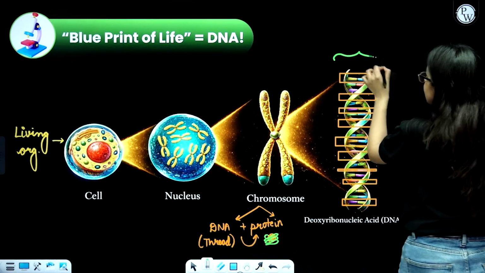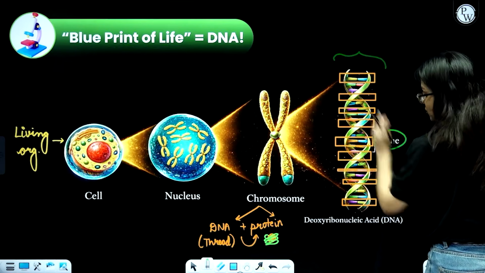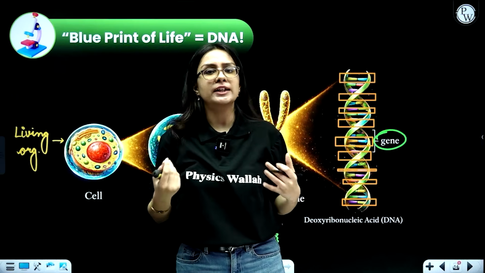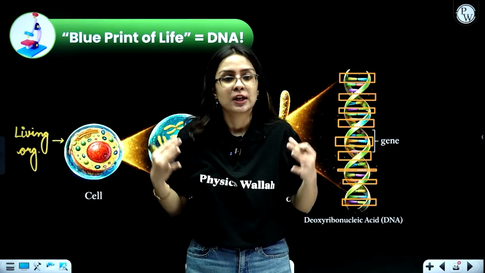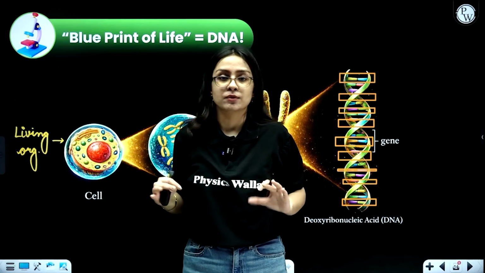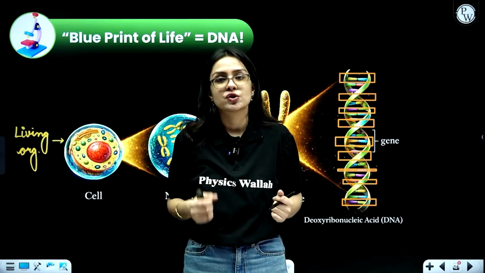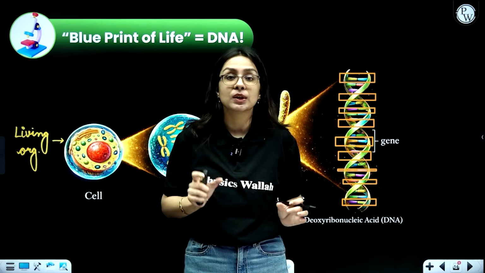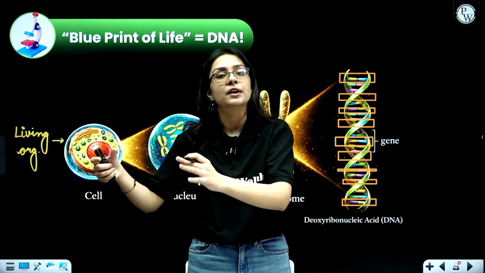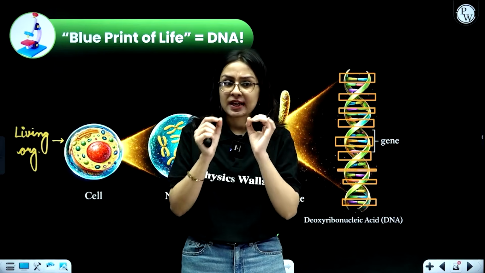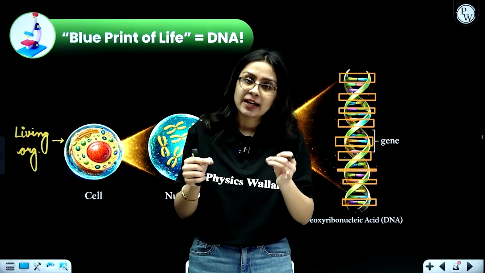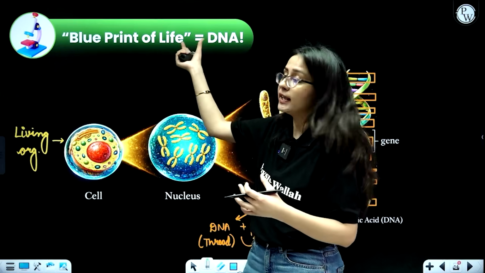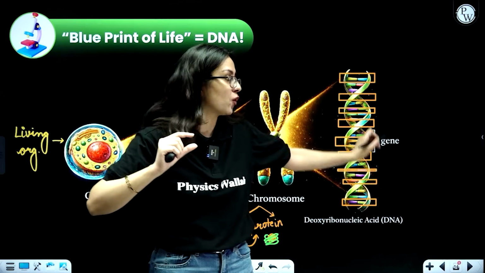So the blueprint of life is DNA, because this DNA has all the information in the form of genes to perform all the functions. I hope it is clear. Blueprint in basic terms means any instruction manual to perform a particular action. For example, if you buy a new television, a new car, or any electrical appliance, you will always get a manual with it as to how to use that particular product, because that blueprint has all the information. Likewise, to maintain life, the blueprint happens to be DNA, because DNA has all the information in the form of genes.